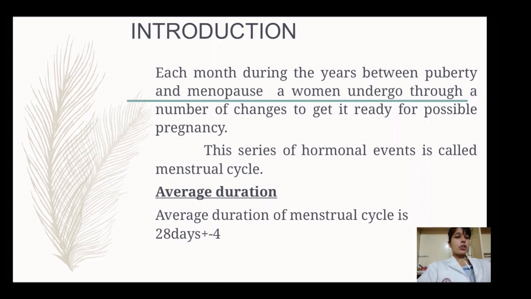Now, the average duration of the menstruation cycle is about 28 days. It may be plus 4 or minus 4. Means the average duration of a whole menstruation cycle is about 28 days.